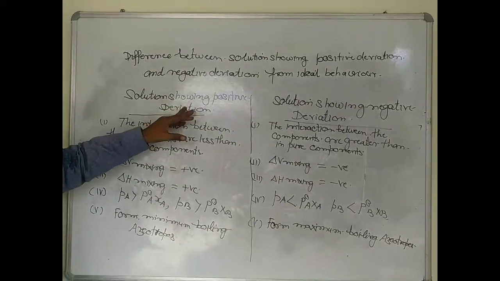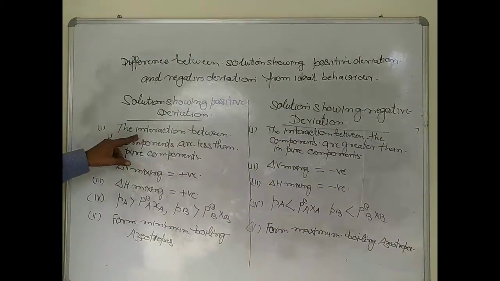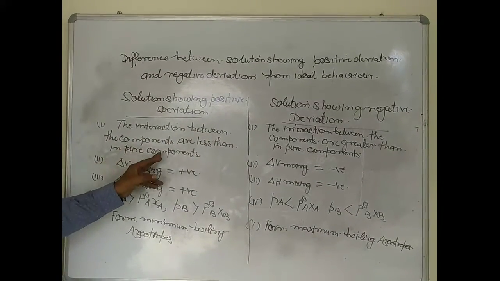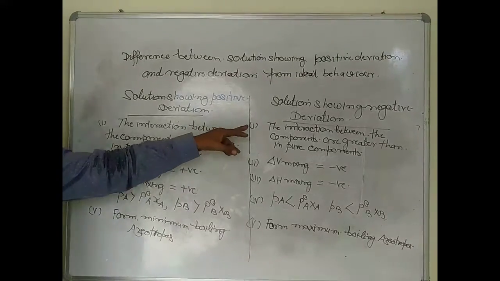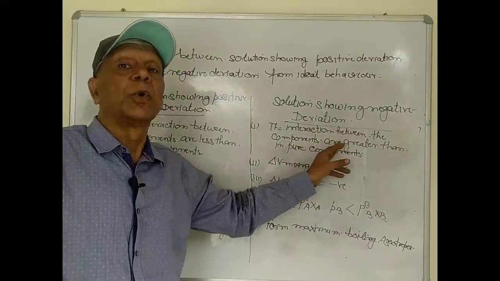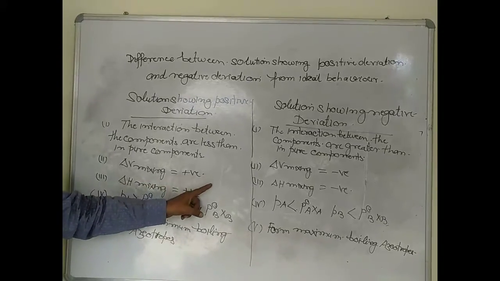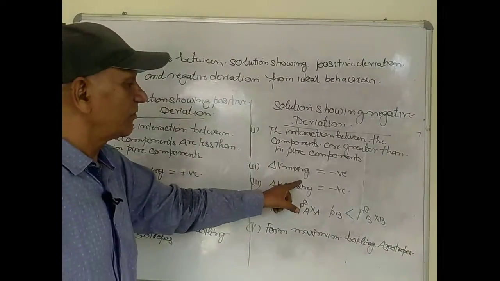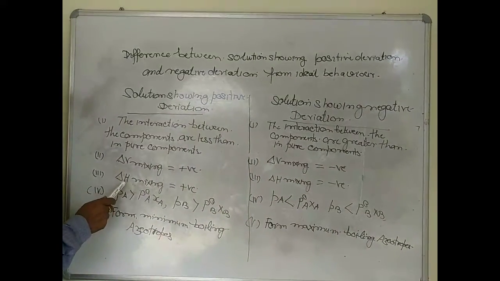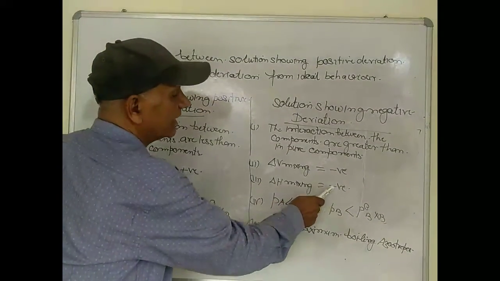In the solution showing the positive deviation, the interaction between the components is less than in the pure components. In the negative deviation, the interaction between the components is greater than in pure components. Here, the delta V mixing is positive. In this case, the delta V mixing is negative. Here, the delta H mixing is positive. Delta H mixing is negative.